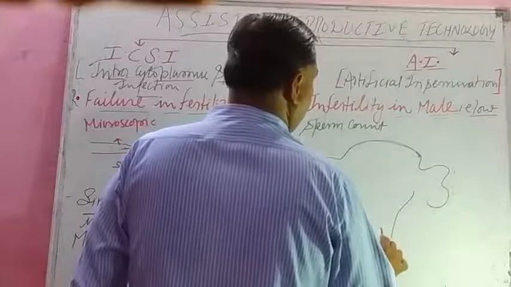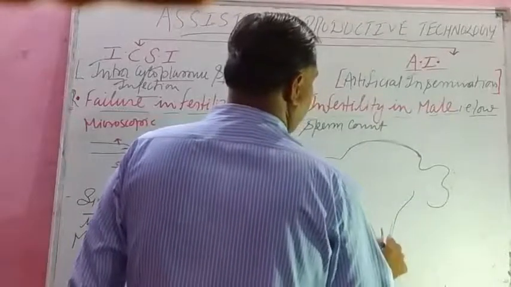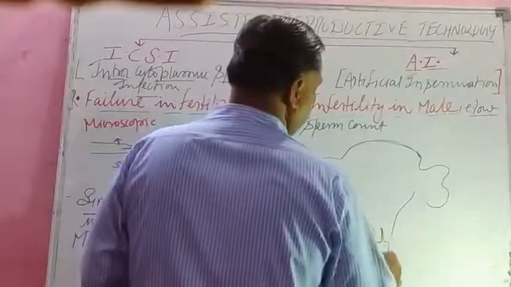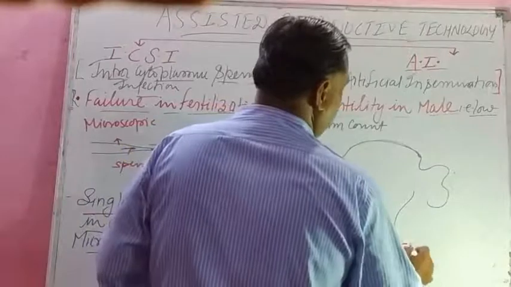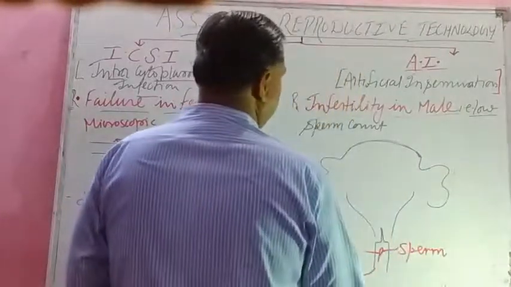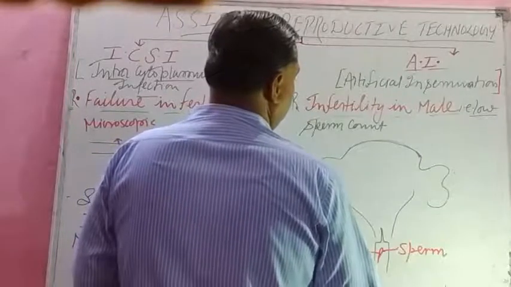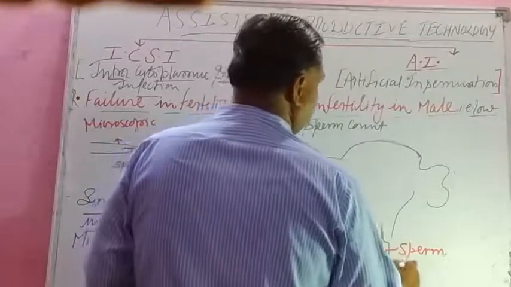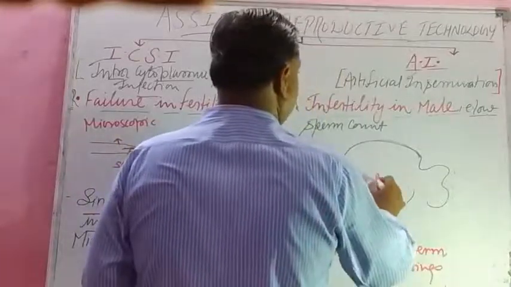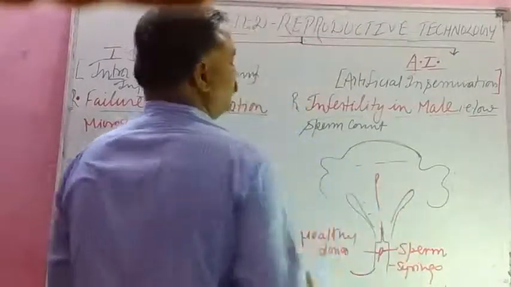We take sperm from the healthy donor. This is the sperm of the healthy donor, and we inject, this is a syringe, and we inject this in the uterus of the healthy female, isn't it?